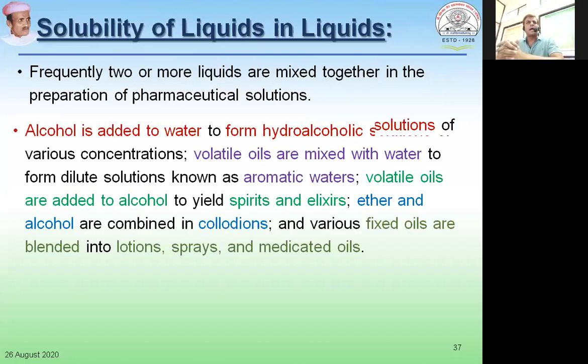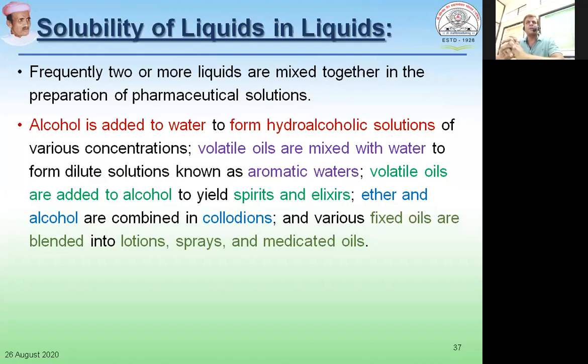We can have alcohol being added to water to form hydroalcoholic solutions of varying concentrations. We can mix volatile oils with water to form the solution, which is also known as aromatic waters. Even volatile oils are sometimes mixed with alcohol to give us spirits and elixirs.